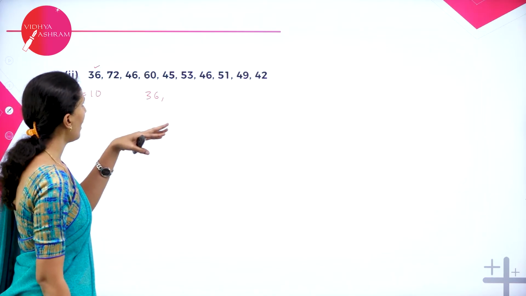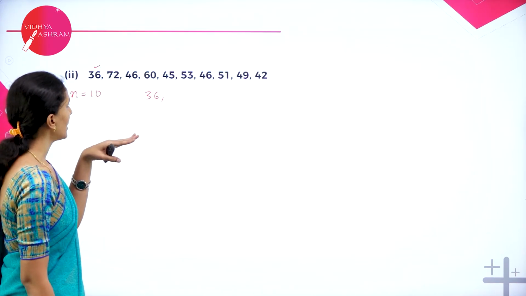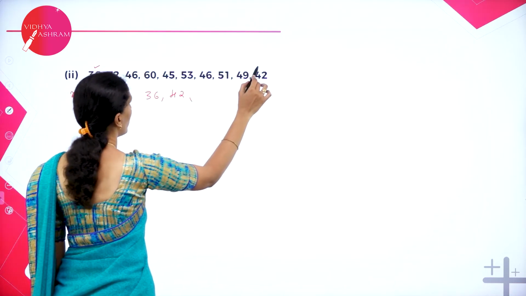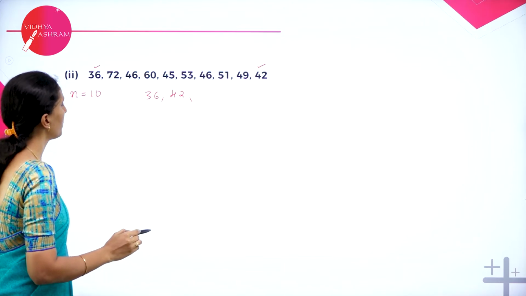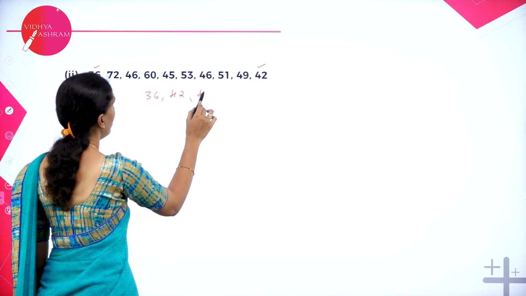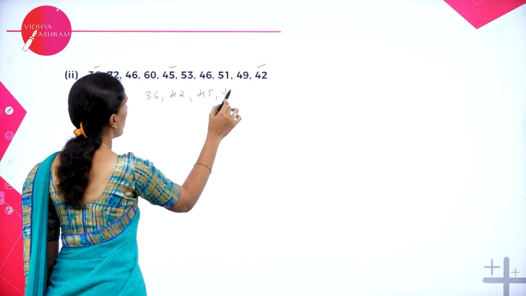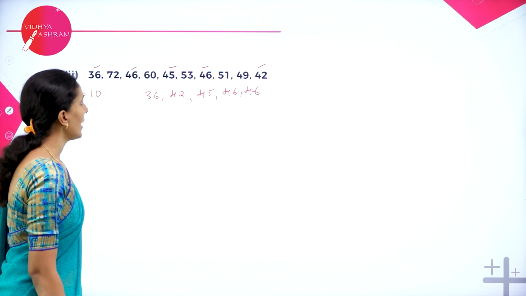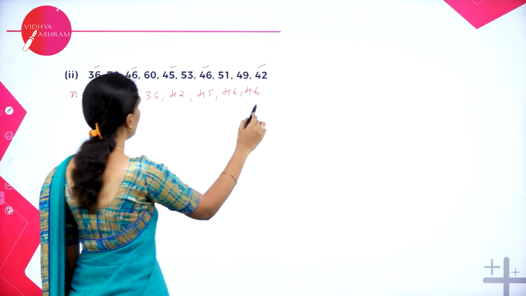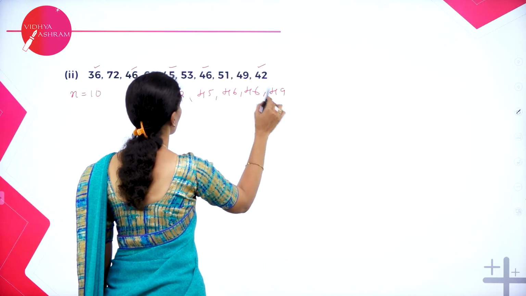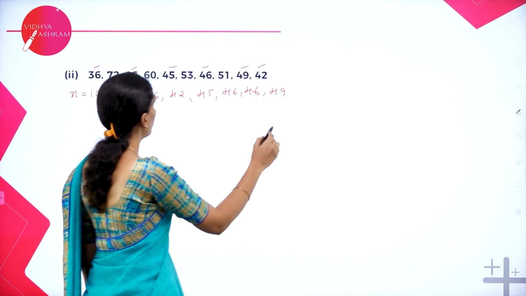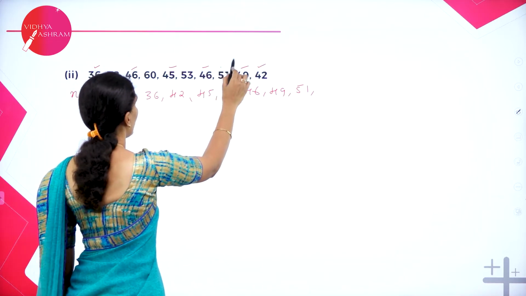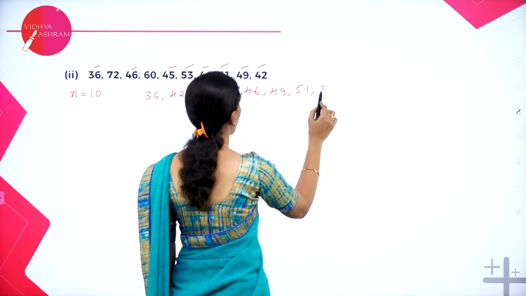Next, we don't have 37, 38, 39, or 40. Next we have 42, so 42 is done. Next we have 45. Next is 46, which is repeated 2 times. Done. Next we have 49, next 51, next 53.